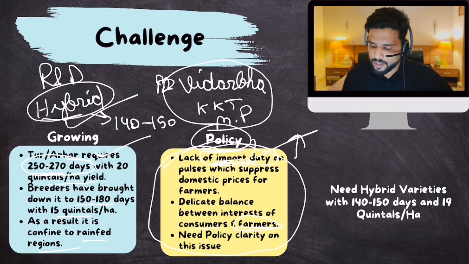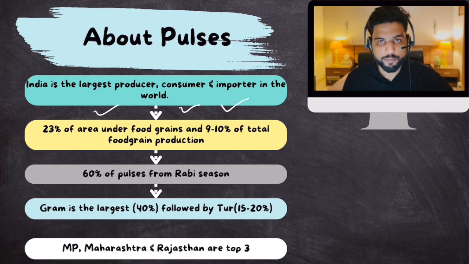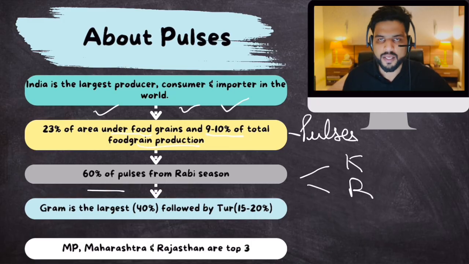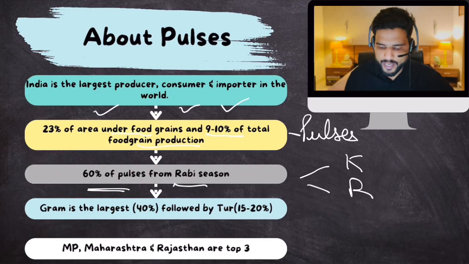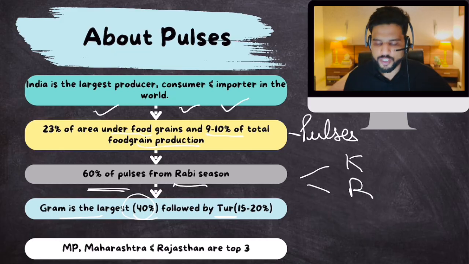Okay, let's gather a little bit more information about pulses. Like I said, India is the largest producer, consumer and importer of pulses. 23% of area under food grains and 9 to 10% of total food grain production is dedicated to pulses. There are different pulses grown in Kharif season and different in Rabi; 60% of the pulses grown in India are grown in Rabi season. The largest pulses crop grown in India is gram, 40%, followed by tur. And there are 3 states which top the charts in pulses production: MP, Maharashtra, Rajasthan.